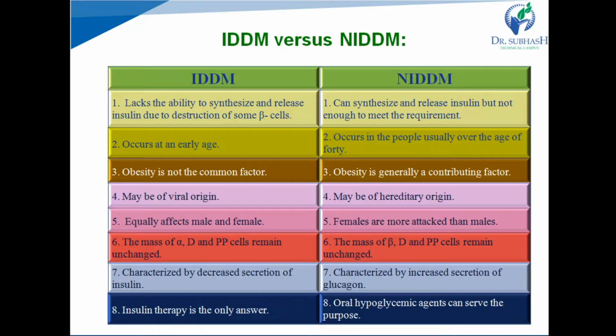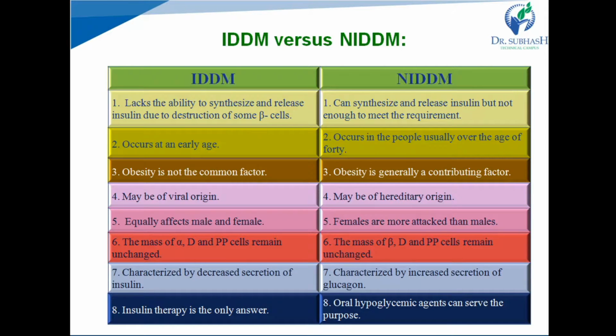Type 1 diabetes may be of viral origin, but type 2 diabetes cannot be of viral origin. It can be of hereditary origin. IDDM affects males and females equally, while females are more prone to NIDDM than males.